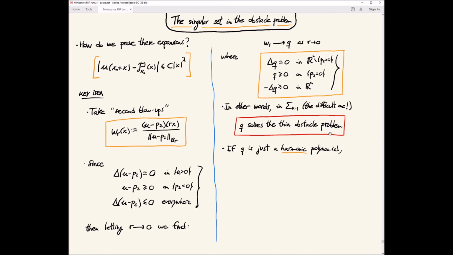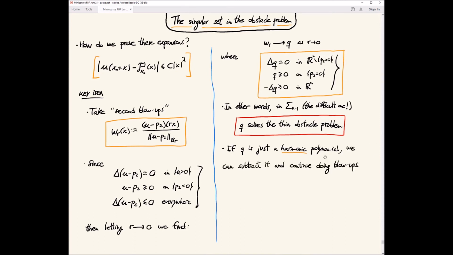And now we have two cases. Either it's really a solution to the thin obstacle problem, in the sense that you see not a polynomial, and then we have to treat this case separately. Or maybe Q is just harmonic, a solution of Laplacian equals 0 everywhere, and then it's a harmonic polynomial.